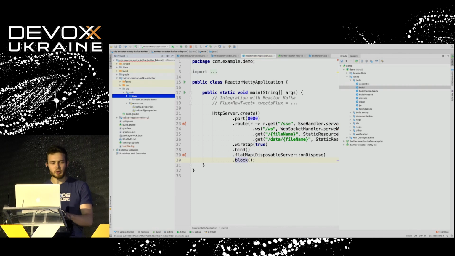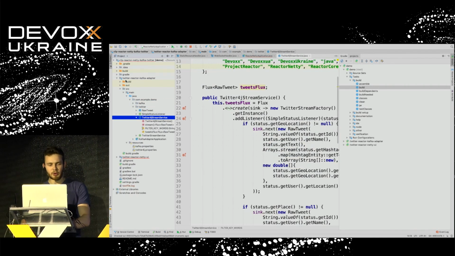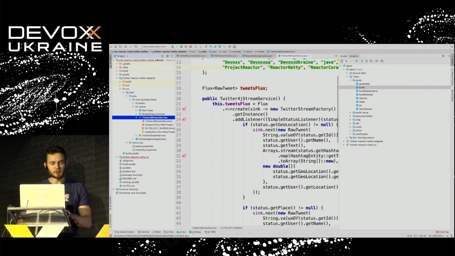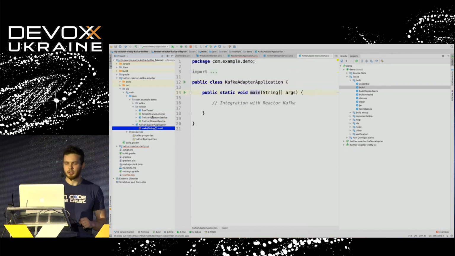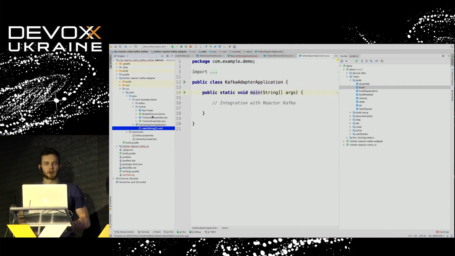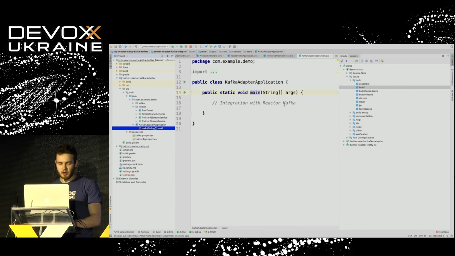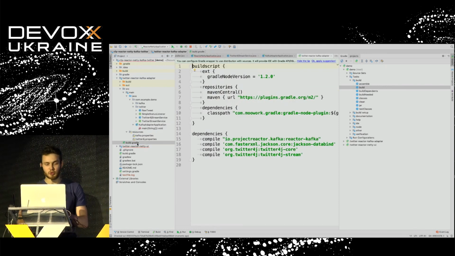At this part, we are going to consume messages from Twitter. So we moved our Twitter service and Twitter adapter to this part of the application. And here we would like to understand how we can write our application, run it, and send messages from Twitter to the Kafka service. First of all, in order to bring Reactor Kafka into our project, we need just to